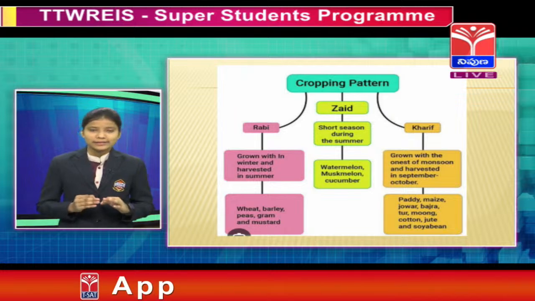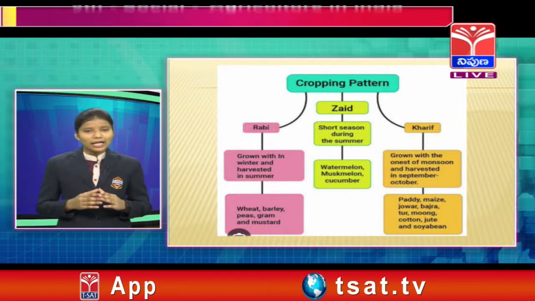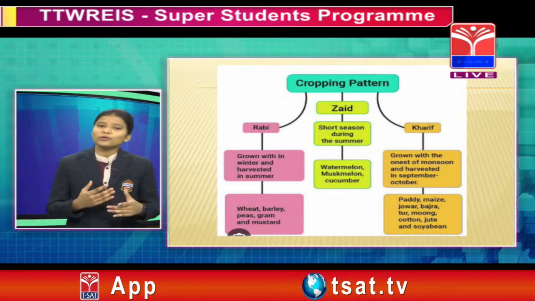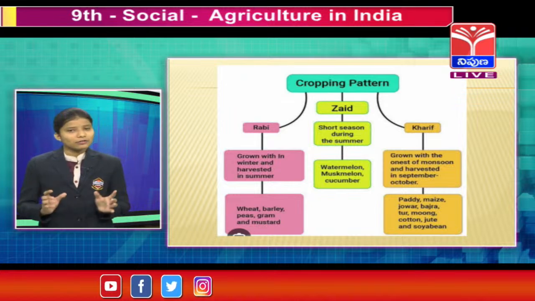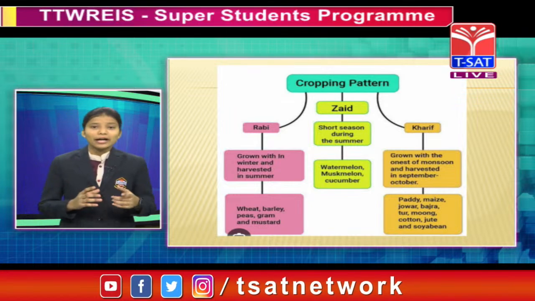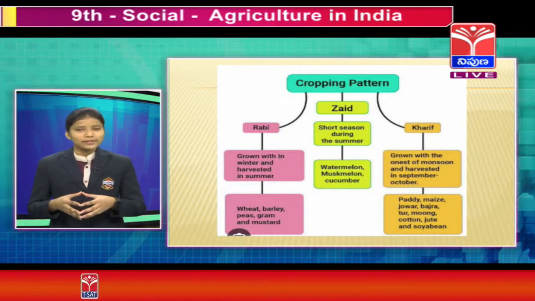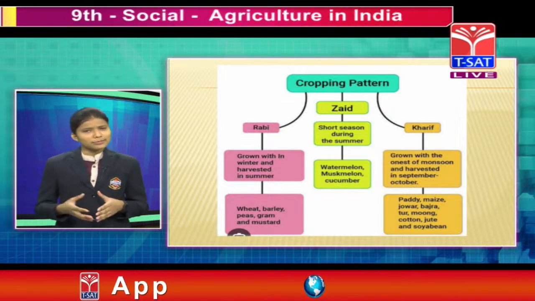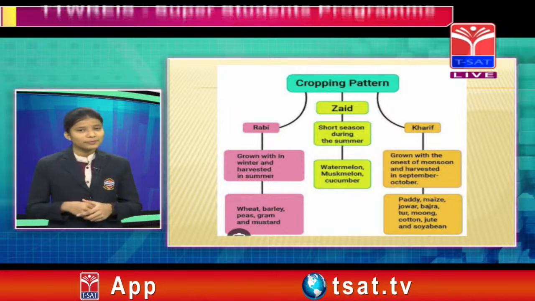During the winter season, the western temperate cyclones help the success of these crops. And also, the success of the Green Revolution in Punjab, Haryana, Rajasthan and parts of Uttar Pradesh. Now tell me friends, who is the father of the Green Revolution?